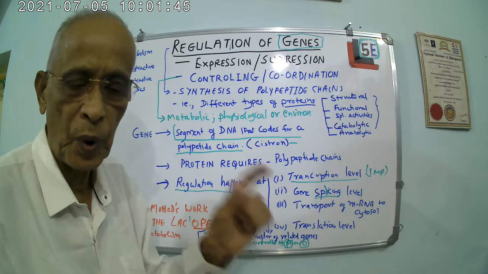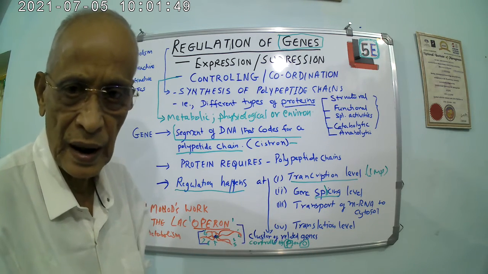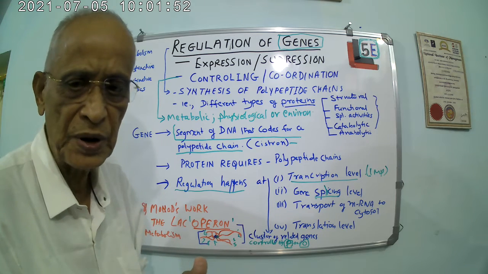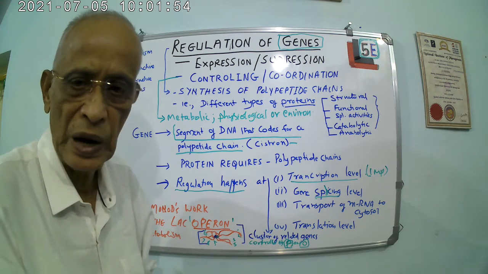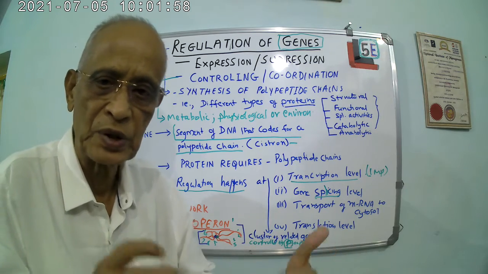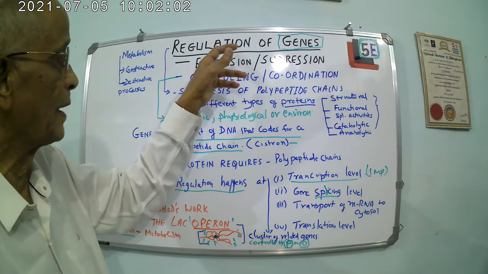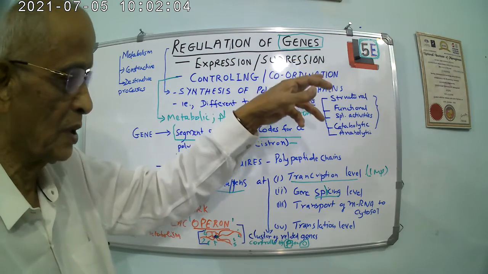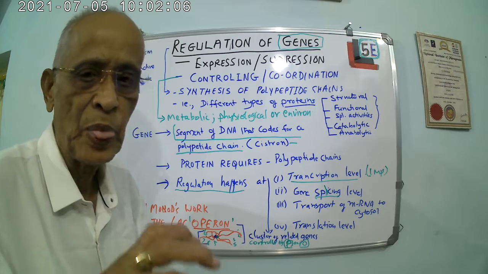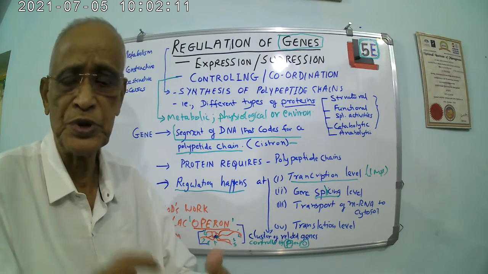And such polypeptide chains may form a protein. And therefore, a protein is a polypeptide chain made up of many amino acids in a particular way. That is done by the gene. And regulation of genes means controlling of the expression of the gene, controlling of the gene itself.